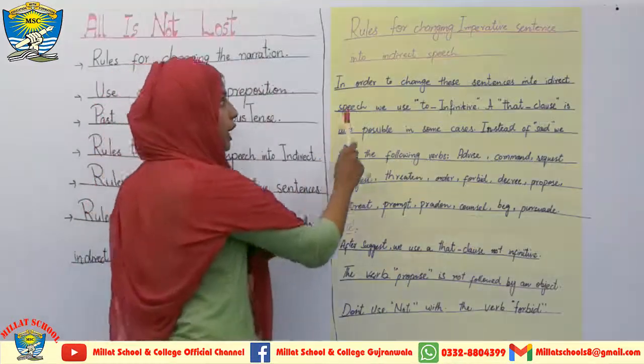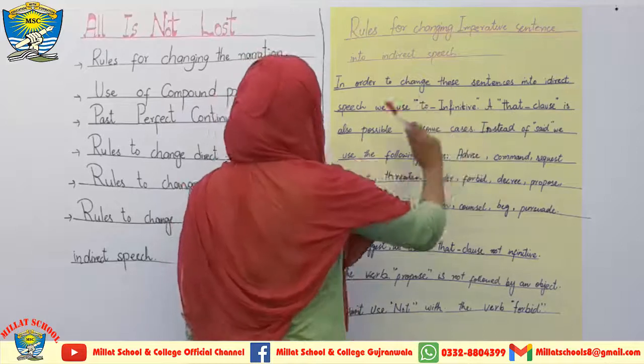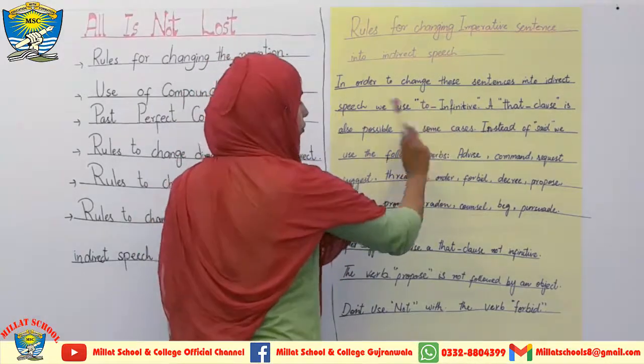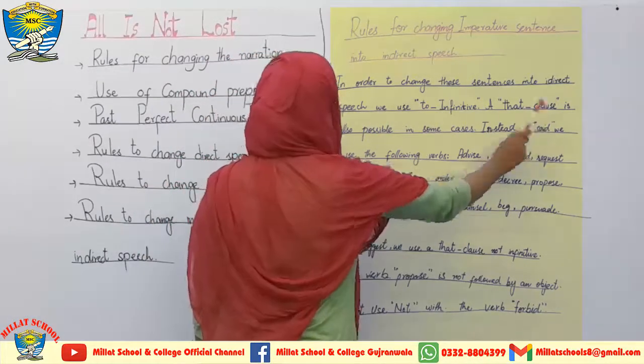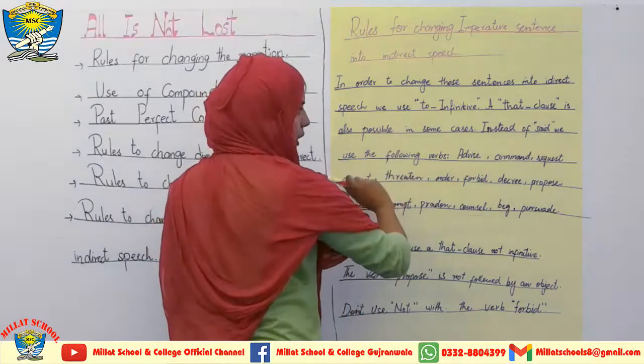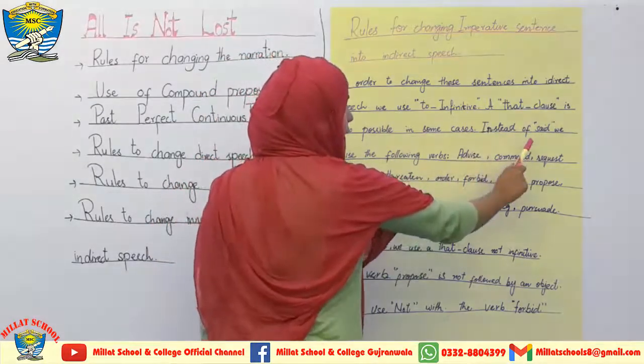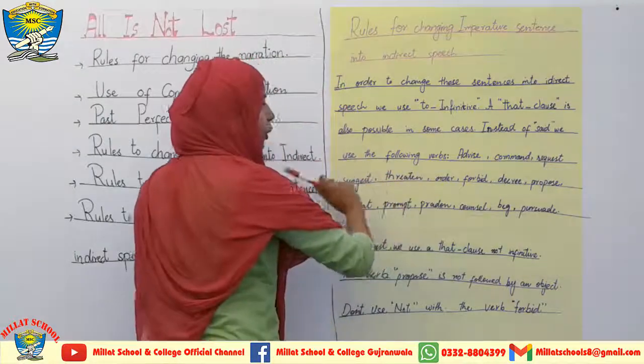In order to change these sentences into indirect speech, we use to infinitive. A that clause is also possible in some cases. Instead of said, we use the following verbs.